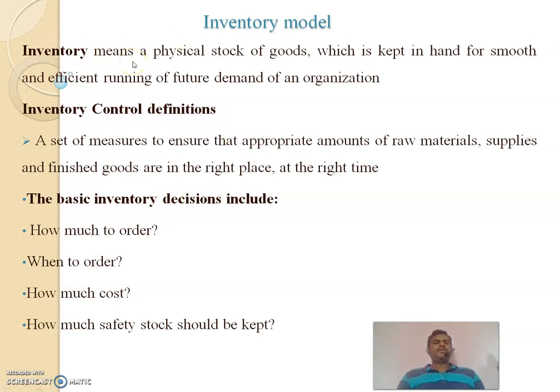Inventory means the physical stock of items or goods which is maintained at our warehouses for satisfying future demands. Inventory control is the measure to ensure that appropriate amounts of raw materials are available. Here we will estimate the optimum quantities to be maintained at our warehouses.